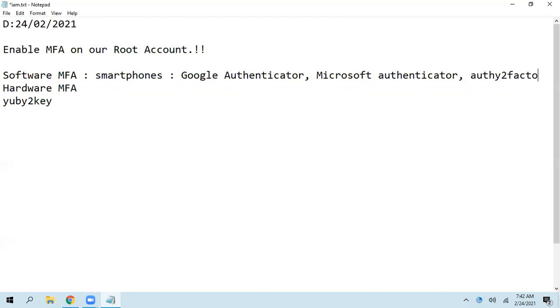That's not that widely used, but I hope everybody knows Google Authenticator and Microsoft Authenticator. A hardware MFA device is a physical device.